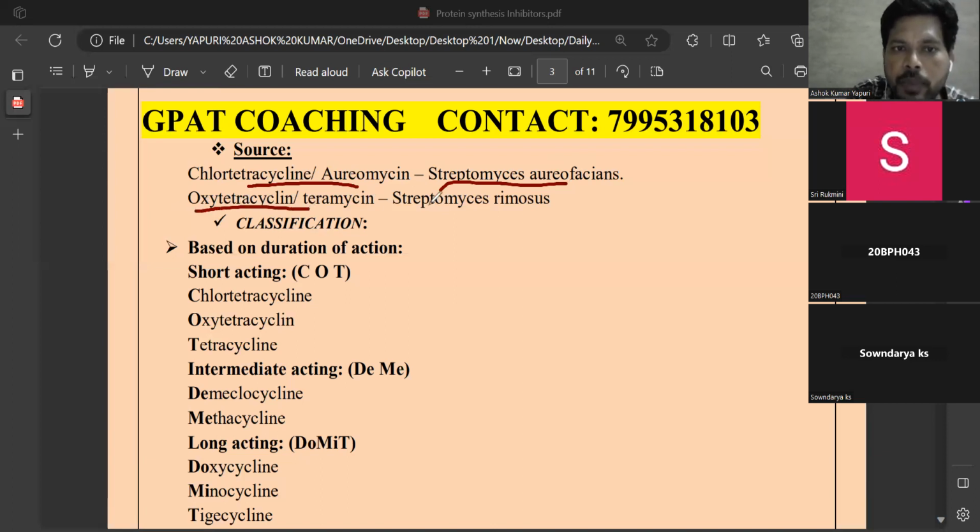Oxytetracycline or terramycin from the Streptomyces rimosus. Chlortetracycline or aureomycin from the Streptomyces aureofaciens.